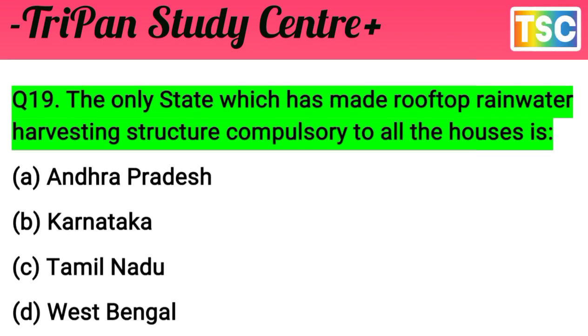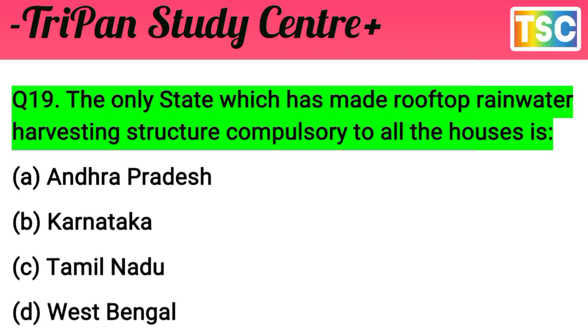The next question arrives here. This is important. The only state which has made a rooftop rainwater harvesting structure compulsory for all houses is... The options are A. Andhra Pradesh, B. Karnataka, C. Tamil Nadu, D. West Bengal.